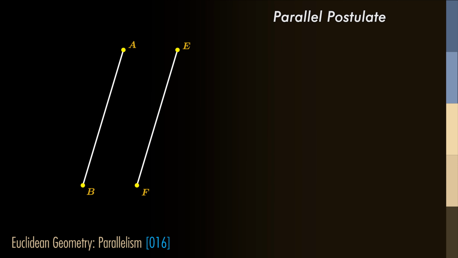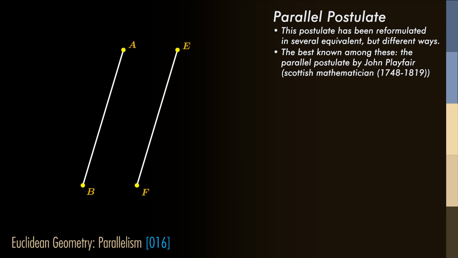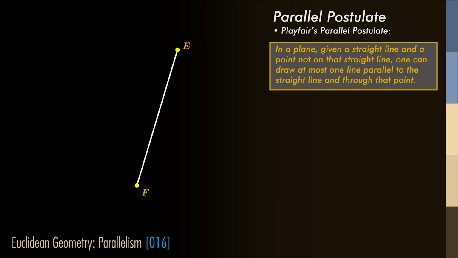In the following millennia, this postulate has been reformulated in many ways. The best known equivalent of it is the way it has been stated by the Scottish mathematician John Playfair. The way he stated it is: in a plane, given a straight line and a point not on that straight line, one can draw at most one parallel to the straight line and through that point.